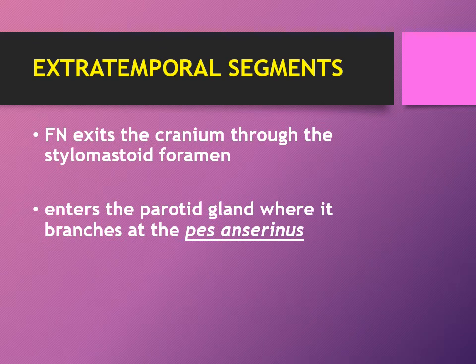The facial nerve exits the cranium or the mastoid bone through the stylomastoid foramen, and it enters the parotid gland where it branches at the pes anserinus. So, pes anserinus refers to the main bifurcation of the facial nerve into the upper and lower branches, or temporofacial and cervicofacial respectively.